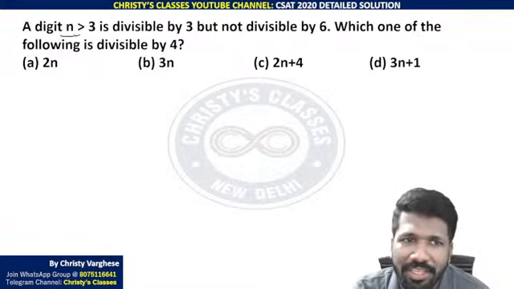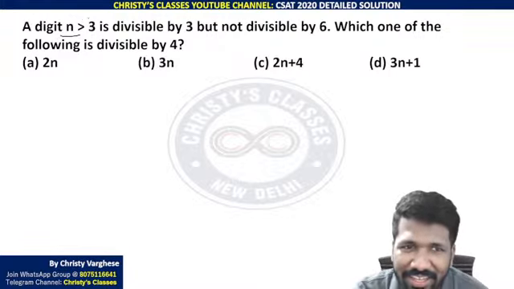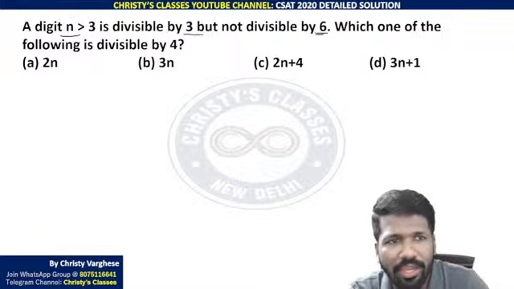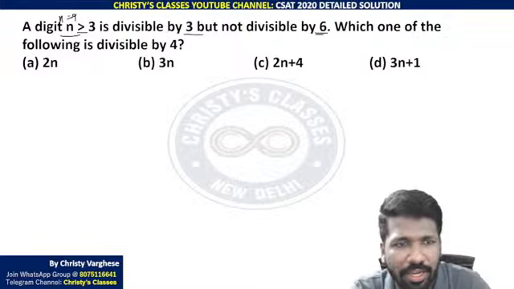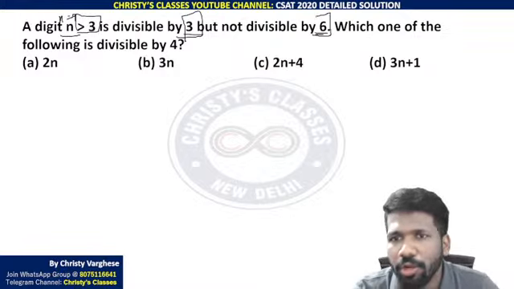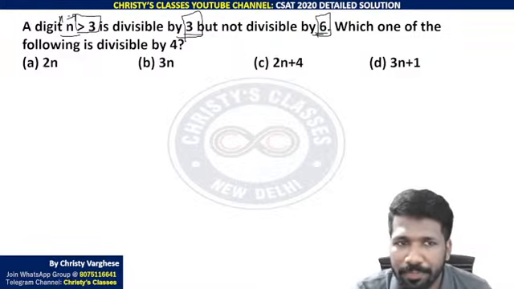Because n should be a digit, 9 only will satisfy actually. 9 is divisible by 3 but it is not divisible by 6. So n assumed as 9 is totally correct. Because 9 is greater than 3 is satisfied, divisible by 3 is satisfied, not divisible by 6 is also satisfied.